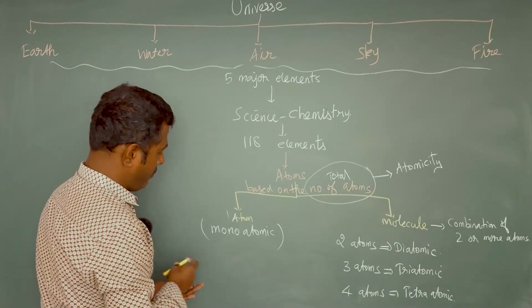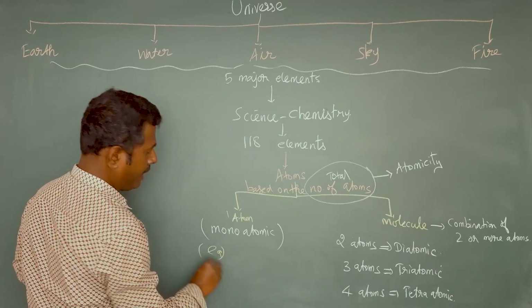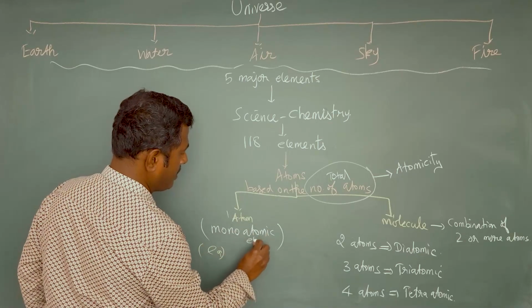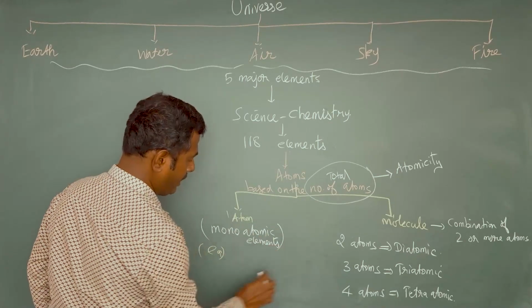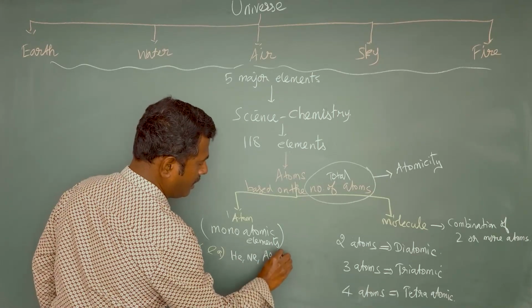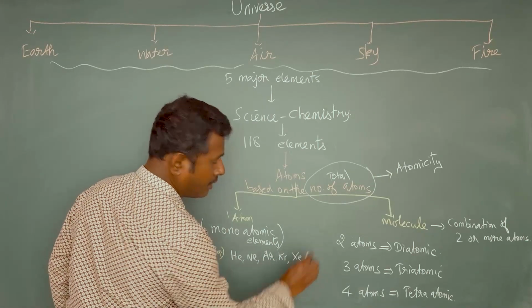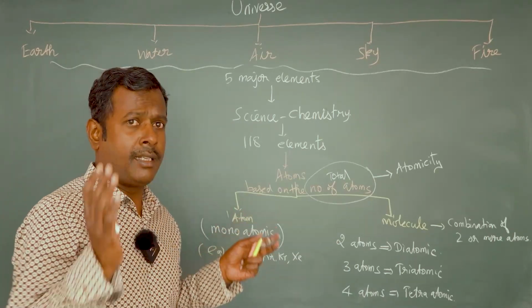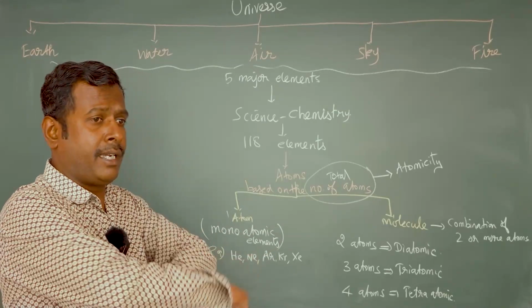The examples for monoatomic elements are the inert gases like helium, neon, argon, krypton, xenon. These inert gases are present in the atmosphere in the single atomic state.